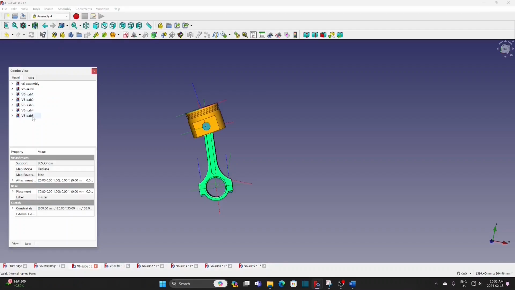All 6 assemblies are ready now. And also 6 coordinate systems for the pistons. So I just attach the assemblies to the coordinates.